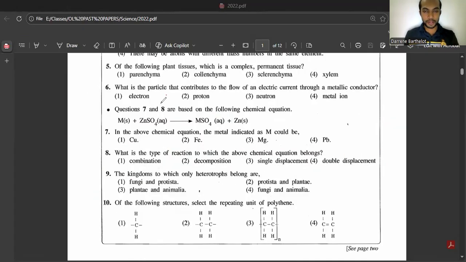Then question number 5. Of the following plant tissues, which is a complex permanent tissue? If it's a complex permanent tissue, it should consist of either xylem or phloem. So the answer is the fourth one.